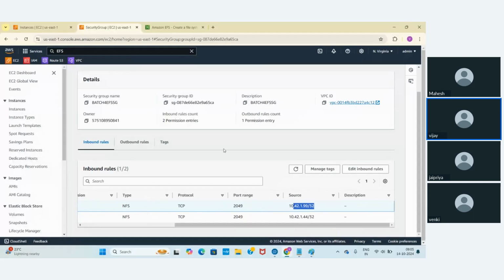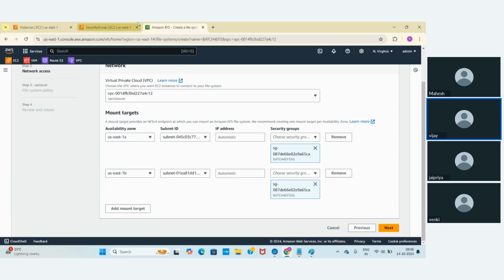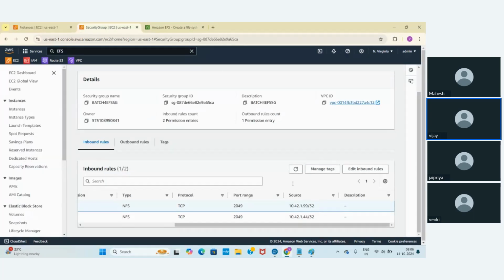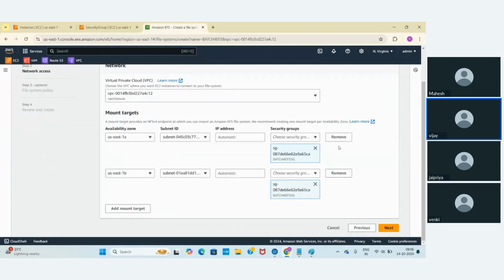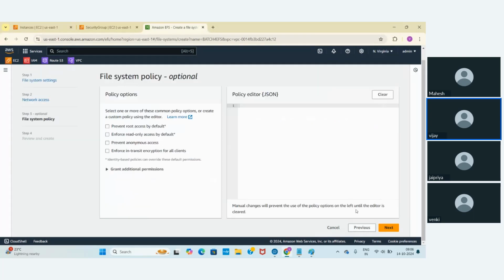The security group we attach to that EC2 instance can be used here, or just give this IP address, that would be enough. Then let me come back and click on next.